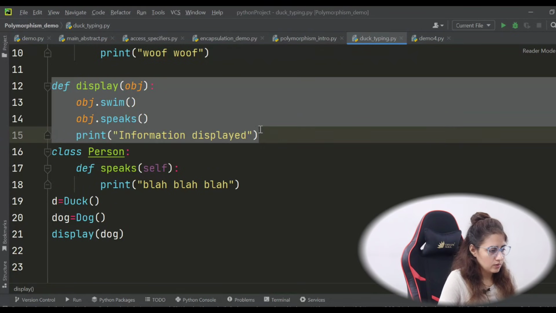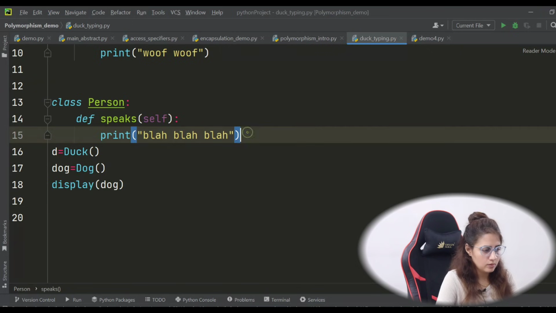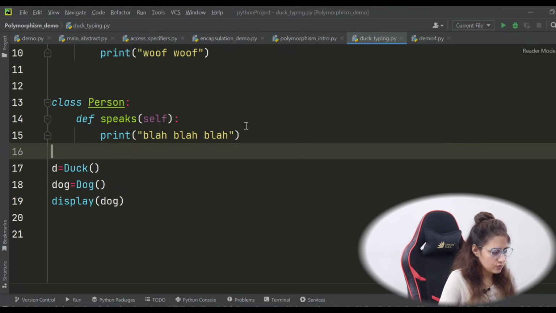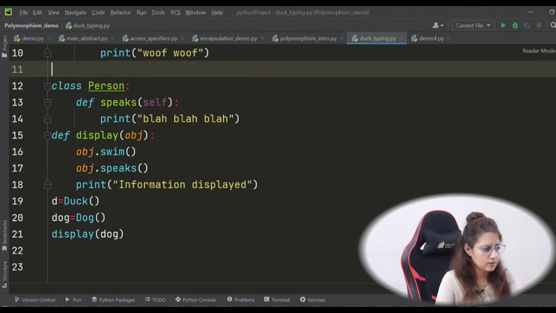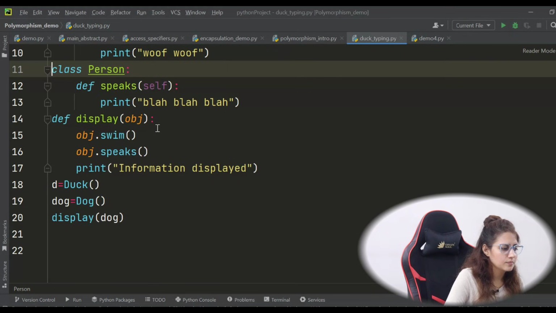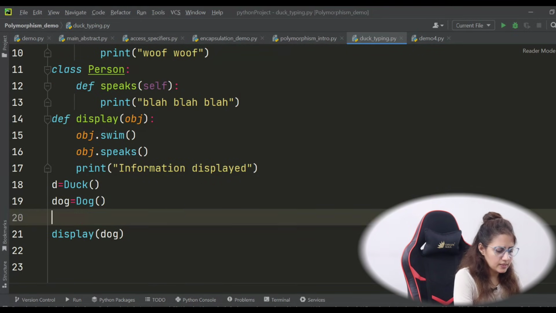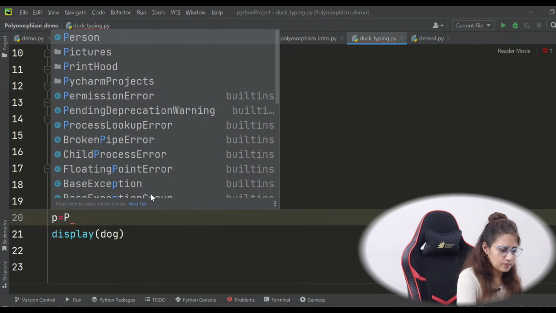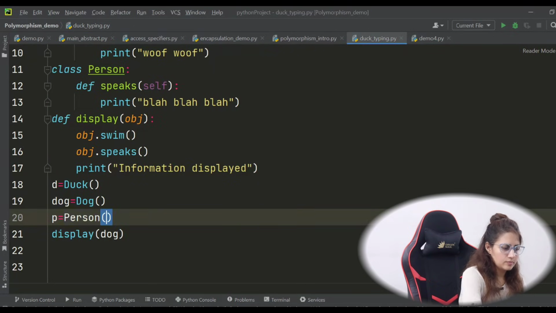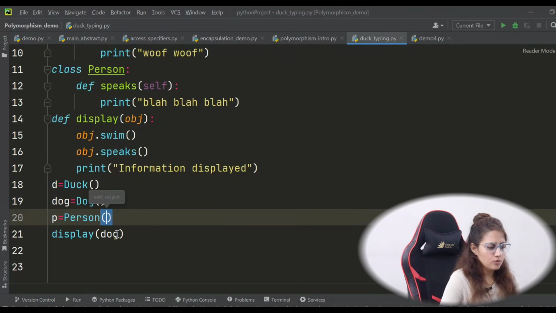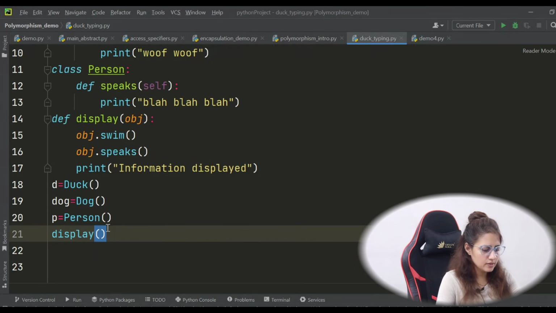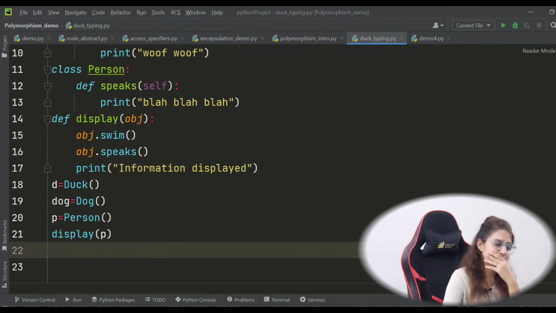So after this class we are having this display. Now let's create an object of the person class, and this time I'm not passing dog, I'm passing person, P. Let's run this.